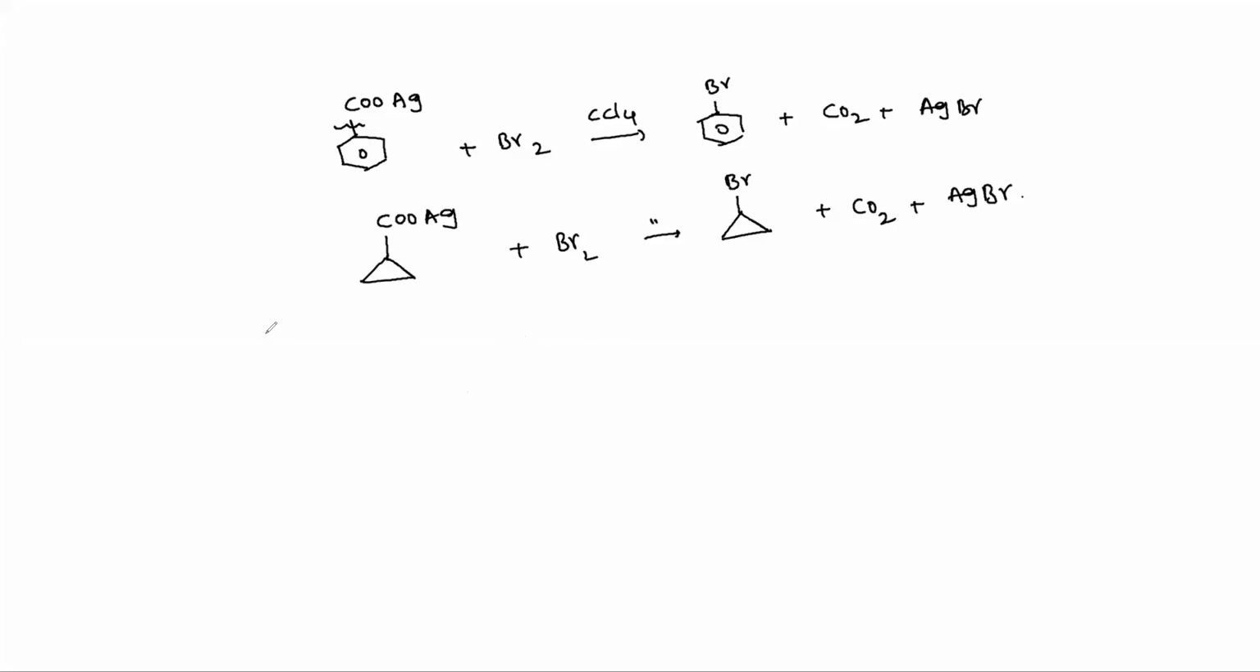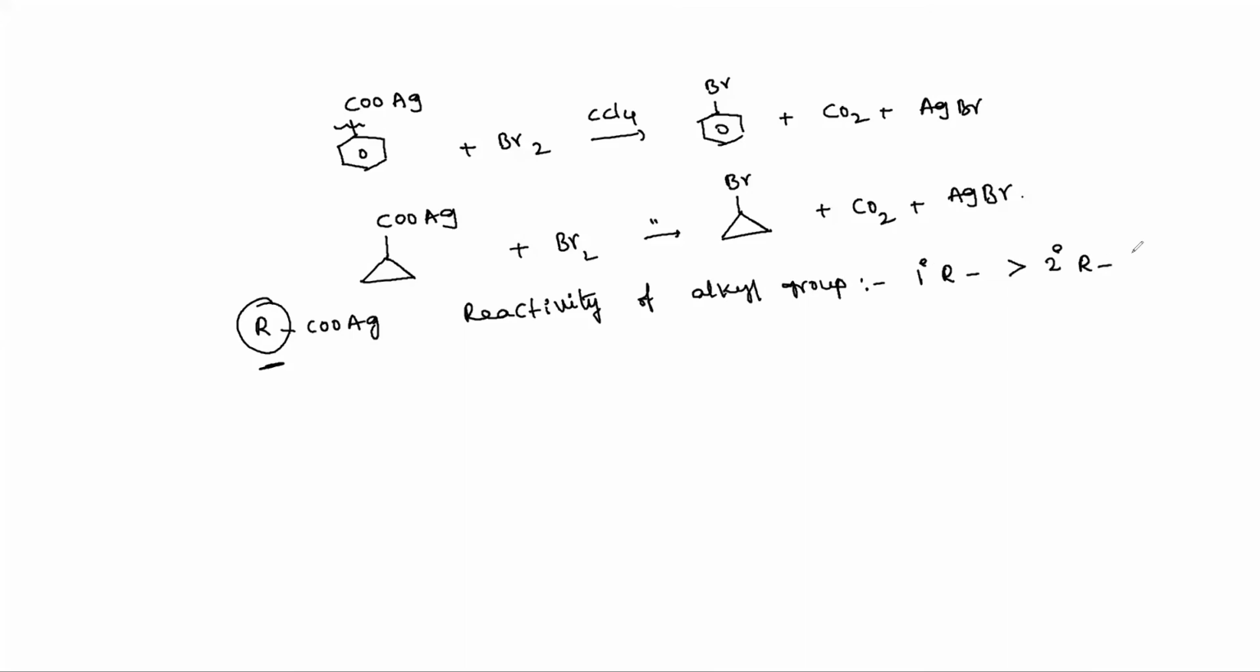Now the reactivity of the alkyl group, the R group in RCOOAg, the silver salt of the carboxylic acid. When different alkyl groups are present, a primary alkyl group is more reactive than a secondary alkyl group, and a tertiary alkyl group is the most reactive in this decarboxylation reaction.